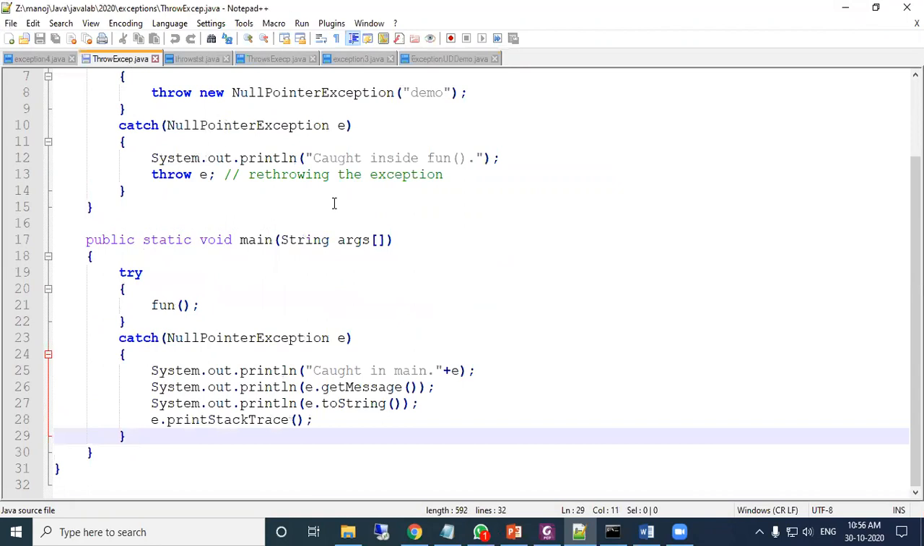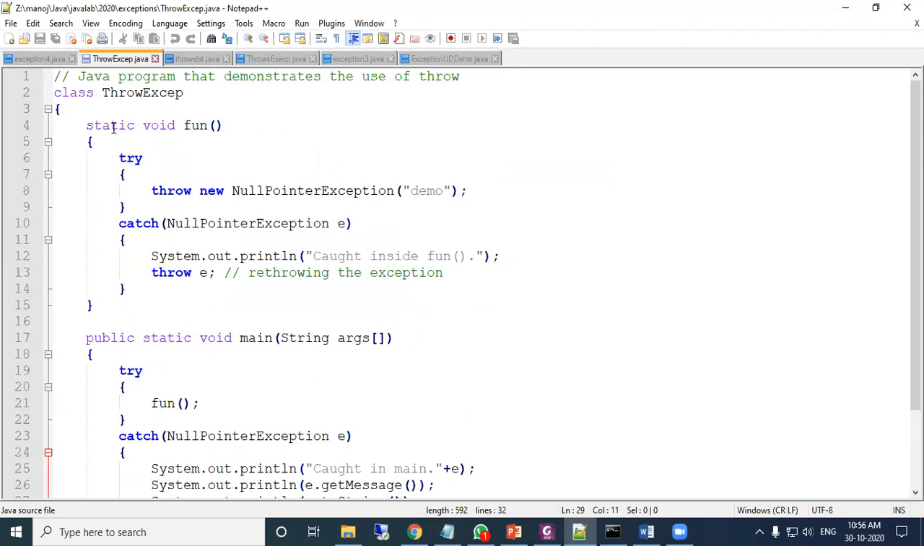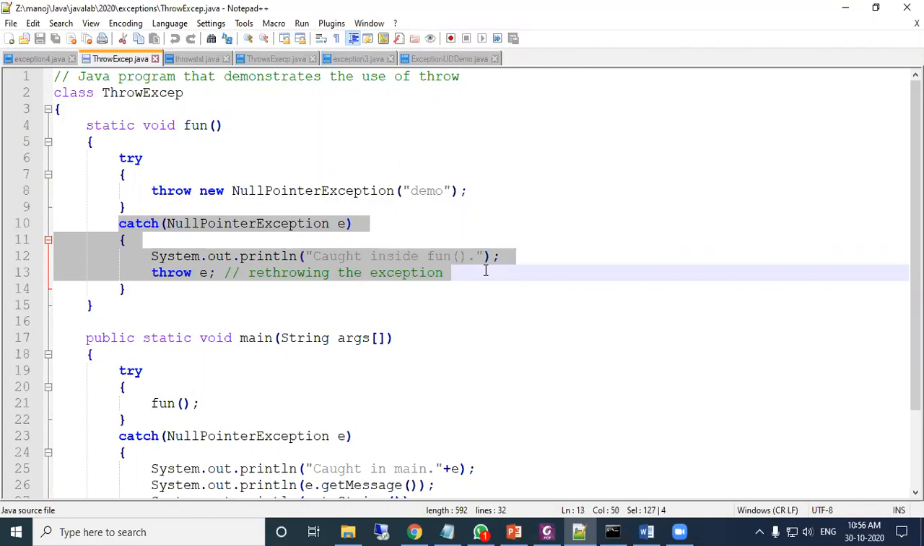For the throw statement, see the program. Inside the throw exp class, there is a method fun. Inside fun, a try block is there, and under the try block, the throw keyword is there. And remember, if a try block is there, the catch block must follow it. If you do not write any catch block, then your compiler will not compile successfully.